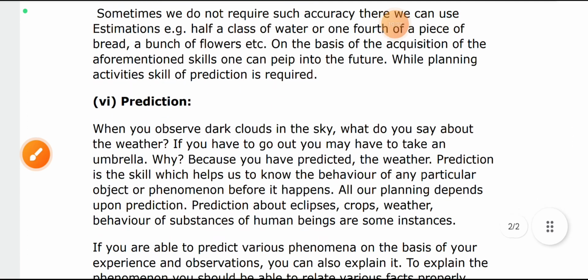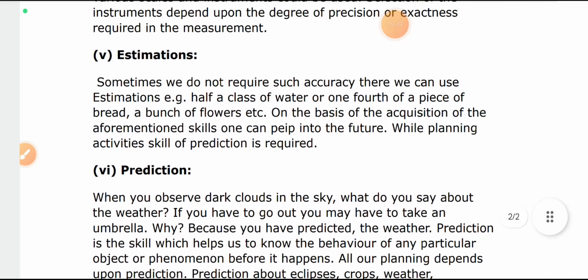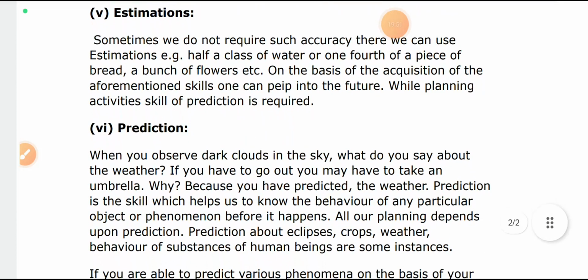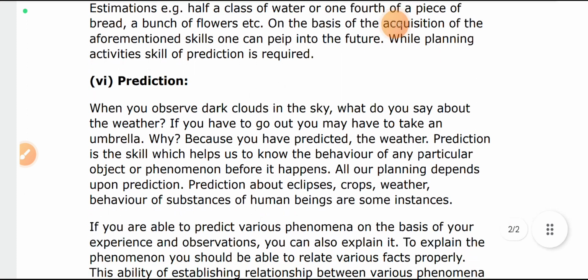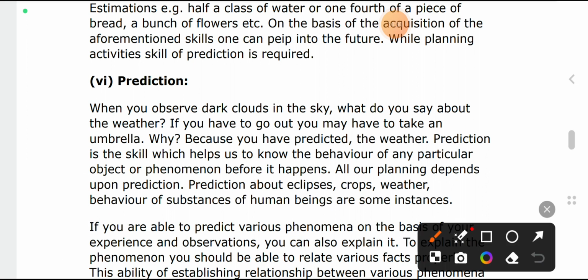Prediction: let's take a common example. If it is very cloudy, means there are going to be dark clouds in the sky, then you can predict that it is going to rain. That is prediction. So prediction is very important. What I told you about the clouds, they have already mentioned here, the weather. Okay, you can also estimate about your crop.